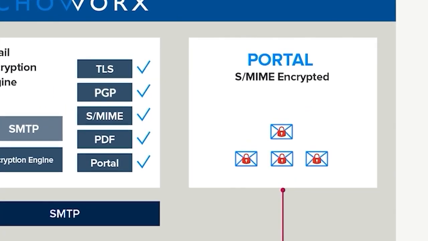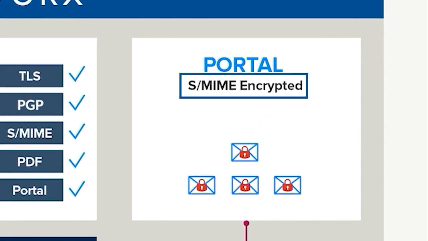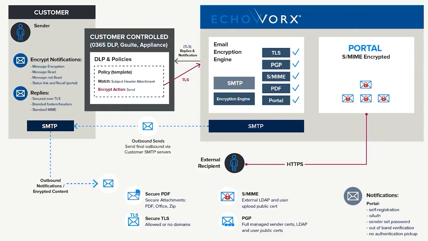Once that message is encrypted, it'll be transformed. If it's a portal message, we use S/MIME encryption to protect that portal. That's all HSM-backed, so all those messages are encrypted with the HSM functionality to prevent any kind of exfiltration of that data. Any outbound communications like attachment encryption or S/MIME or PGP are going to be staged for outbound delivery. At this point, EchoWorks can notify the sender of that message being encrypted, so he'll receive a notification.